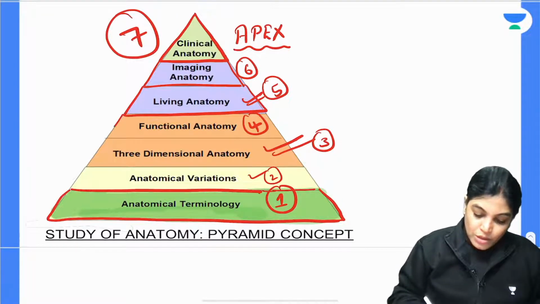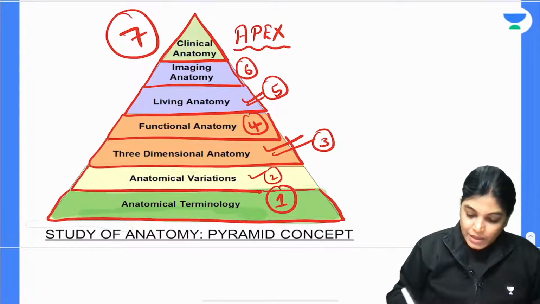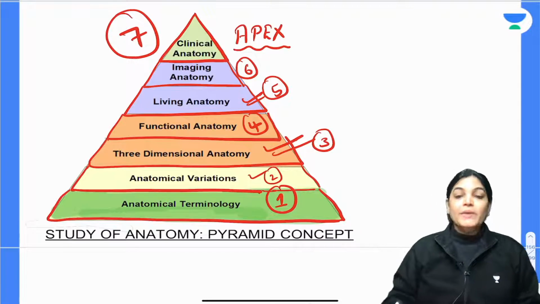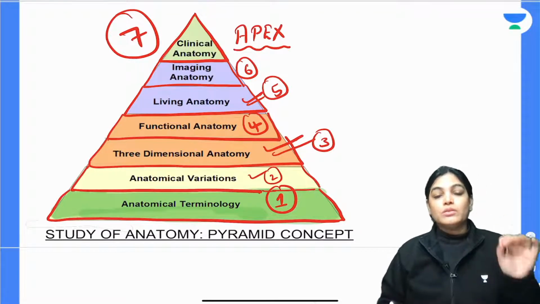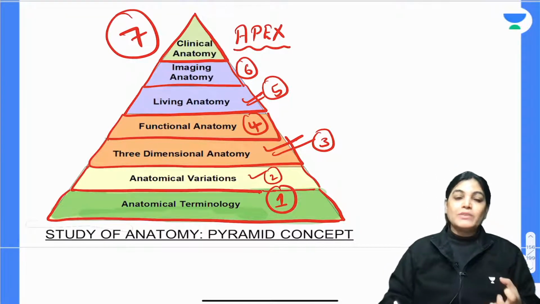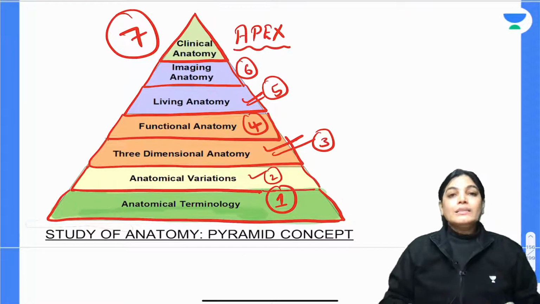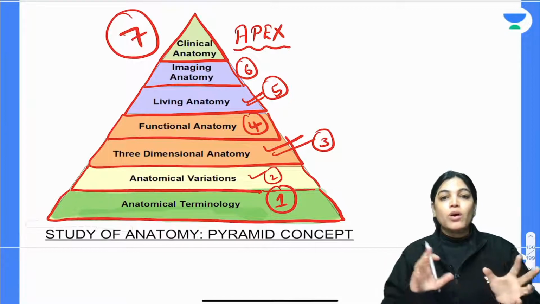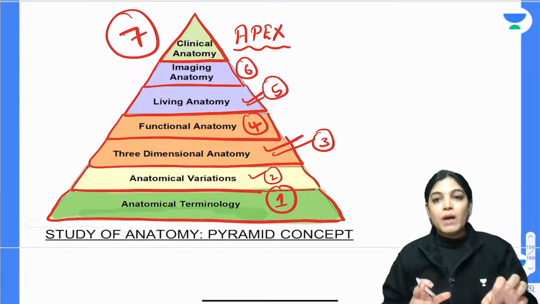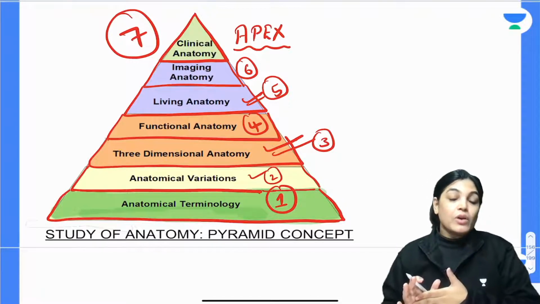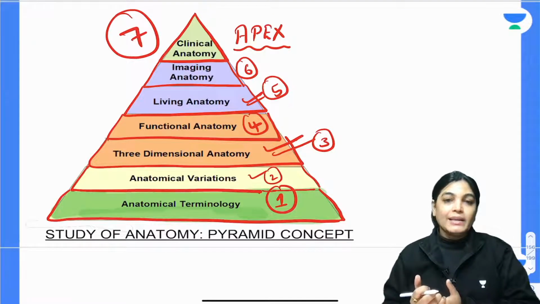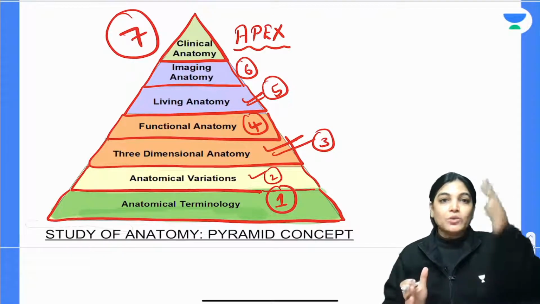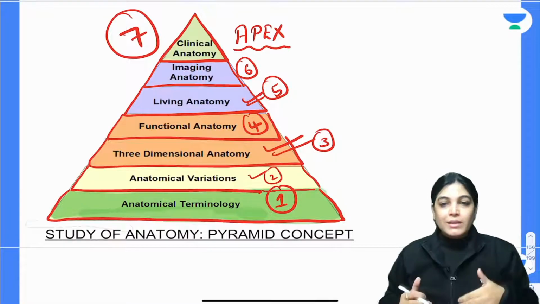Everywhere you have to know the basic understanding of the subject of anatomy, which will be correlated with clinical anatomy questions. It is very important that you know the basics of every topic, so your concepts should be clear. Direct MCQs are generally not asked in your NEXT exam, but it will be more of a clinical aspect. So achieving good marks or solving these MCQs requires more knowledge and understanding of anatomy. This is how we have to reach the apex of the pyramid, and we are at the baseline now.